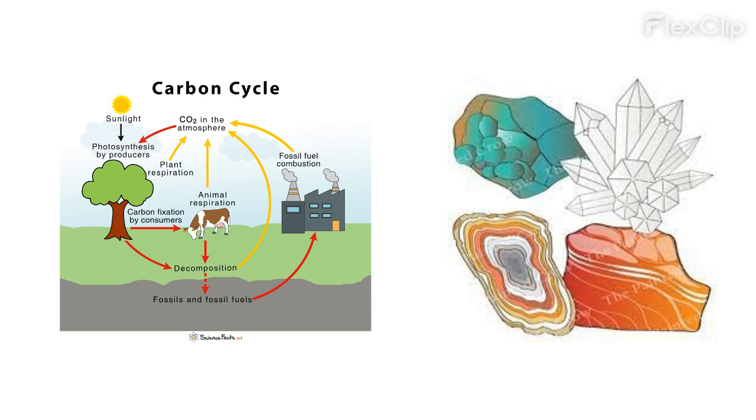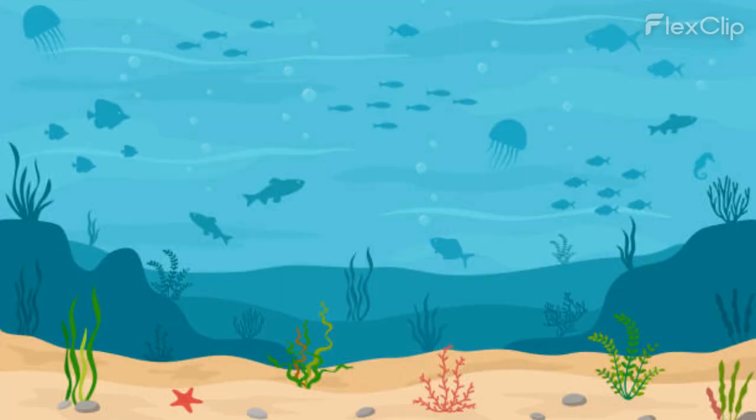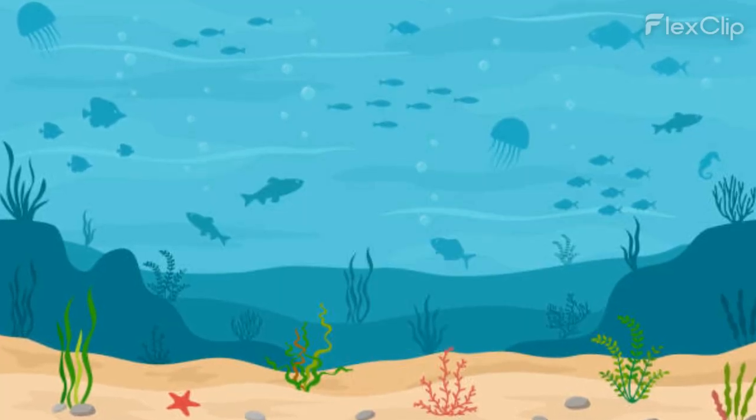Additionally, the organic matter may also be turned into fossil fuels when it is buried deep underground and exposed to heat and pressure over the course of many years. Once these fossil fuels are extracted and burned by humans to produce energy, the carbon dioxide is released back into the atmosphere. As for the ocean, it can hold massive amounts of carbon dioxide through absorption and is vital for controlling the CO2 in the atmosphere.